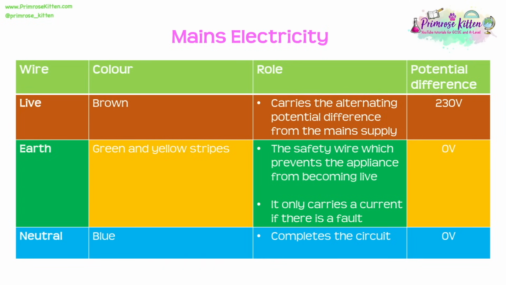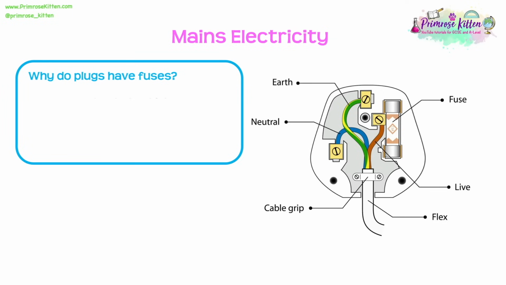Now the earth wire, which is made up of green and yellow stripes, is the safety wire. And this is very important because it prevents the appliance from becoming live. Now the only time that the earth wire will ever carry a current is if there's a fault in that appliance. But again, the purpose will be to keep it safe. So the potential difference normally going through that earth wire is 0 volts. Finally, our neutral wire that's blue in colour, this is here to complete the circuit, and this has a potential difference of 0 volts.